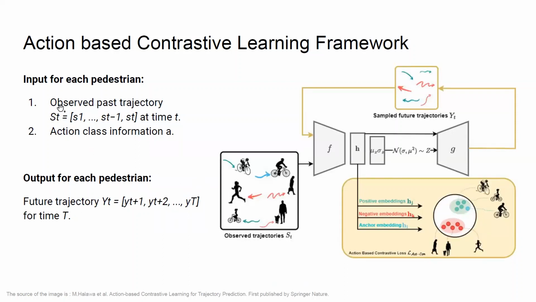For each pedestrian, we have as an input their own observed past trajectory as a sequence of bounding box coordinates and their own action during the observed time. We predict as an output for each pedestrian their future trajectory as a sequence of bounding box coordinates.